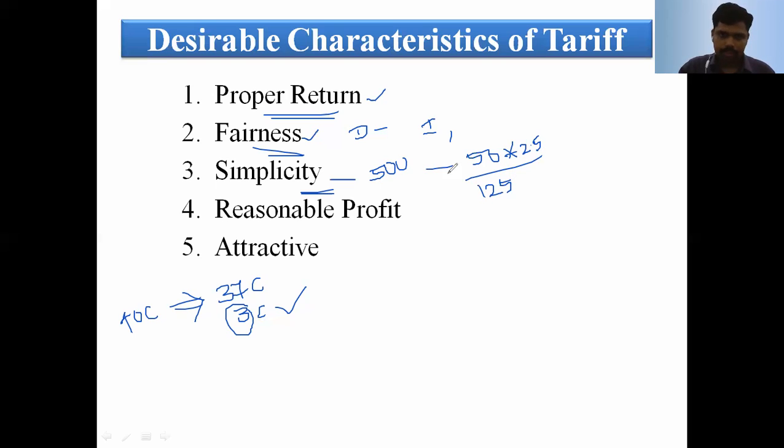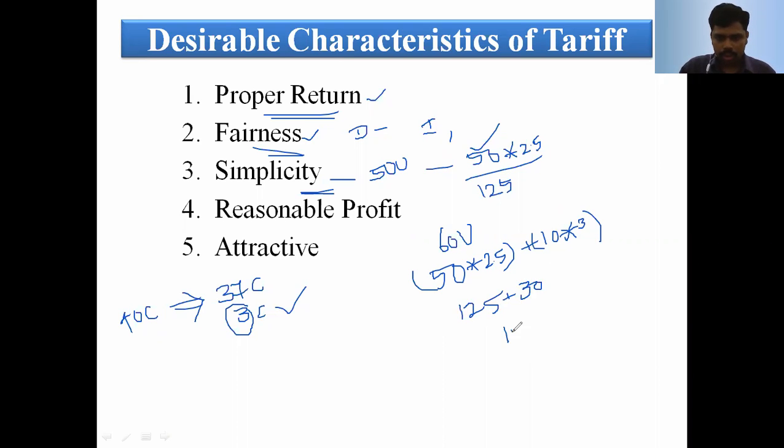Suppose the same consumer, in one particular month, utilizes 60 units. The first 50 units are charged at 2 rupee 50 paise, and the remaining 10 units they pay 3 rupees. So the first 50 units, 125 rupees, plus the remaining 10 units, 30 rupees. That is a total of 155 rupees. Whether industrial consumer, domestic consumer or irrigation consumer, the calculation should be easy and understandable.